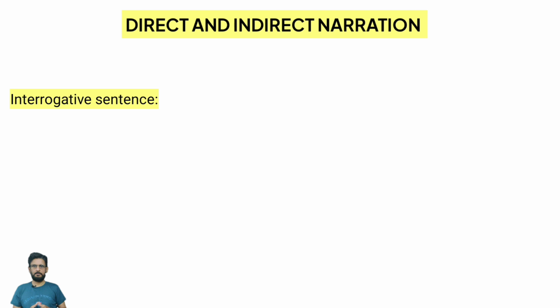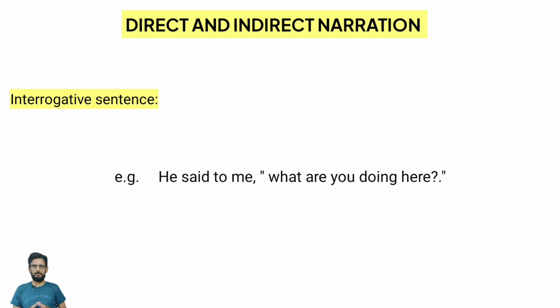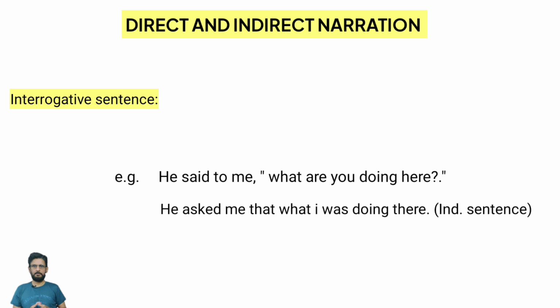Next important example of an interrogative sentence is, he said to me, what are you doing here? So this is an interrogative sentence. Let's change it. He asked me that what I was doing there. Right? So this is how we'll change. Over here, we have brought quite a few changes. What are those changes? We have changed the reporting verb said to asked.